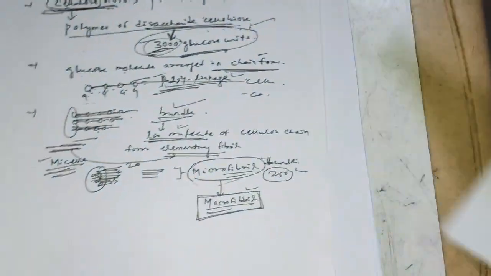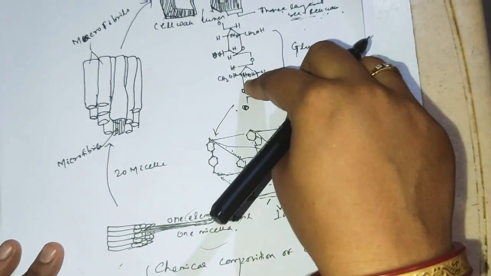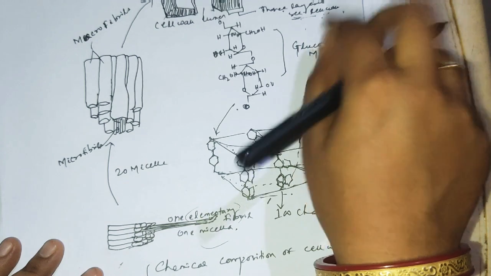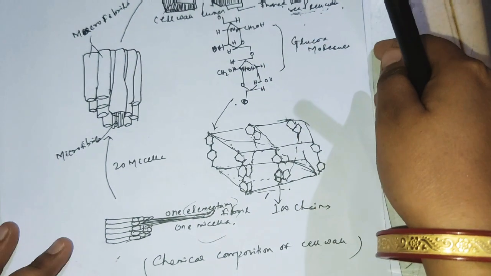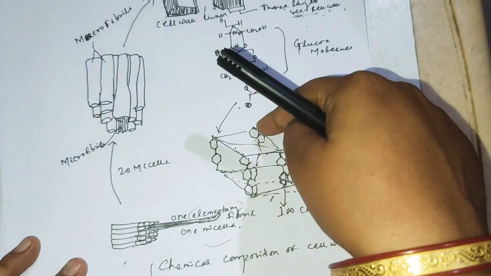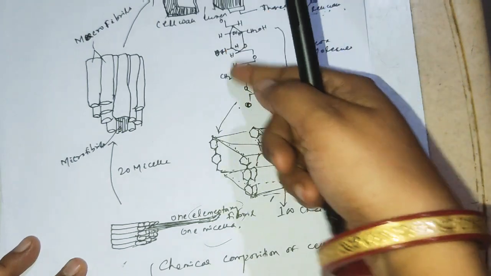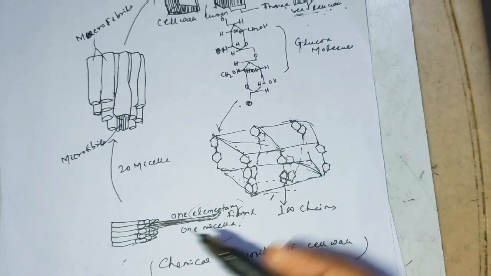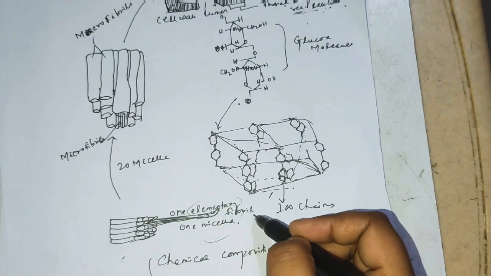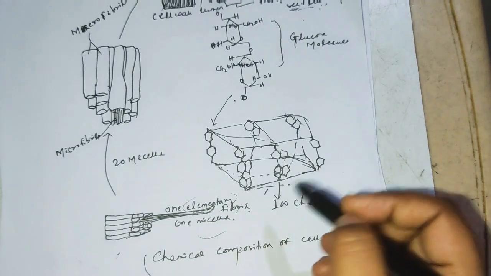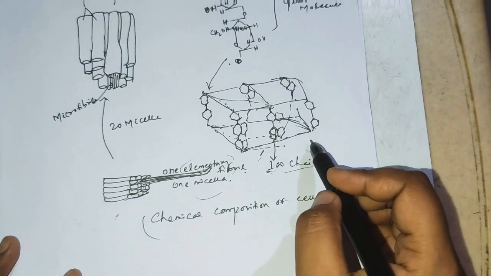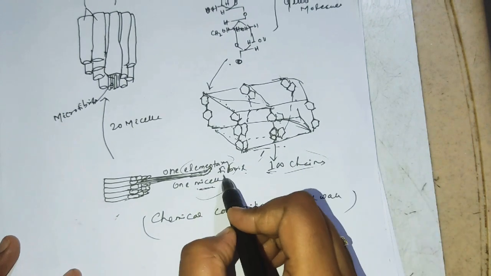Come to here again, this diagram. See what happened? These glucose molecules interlink with beta 1,4 linkage, and then they form a parallel chain. Many such chains form a bundle, and those are known as elementary fibrils. These elementary fibrils are mostly about 100 chains of cellulose forming the micella.